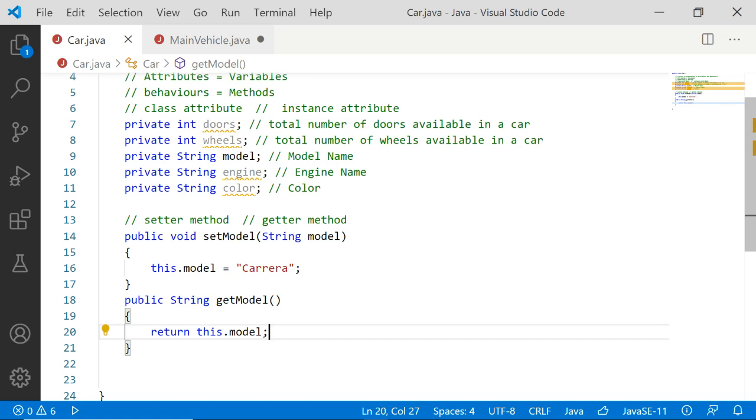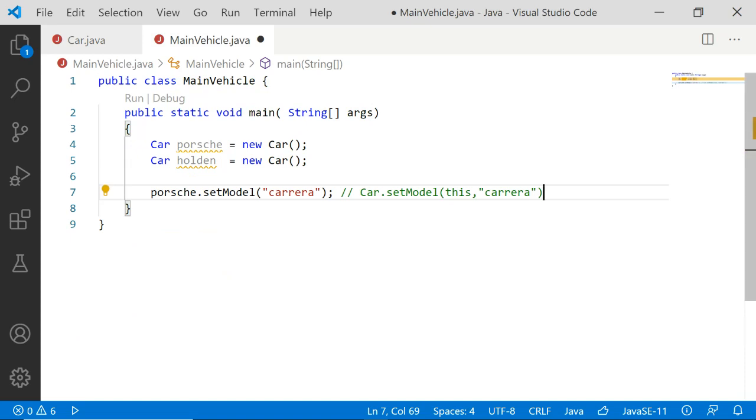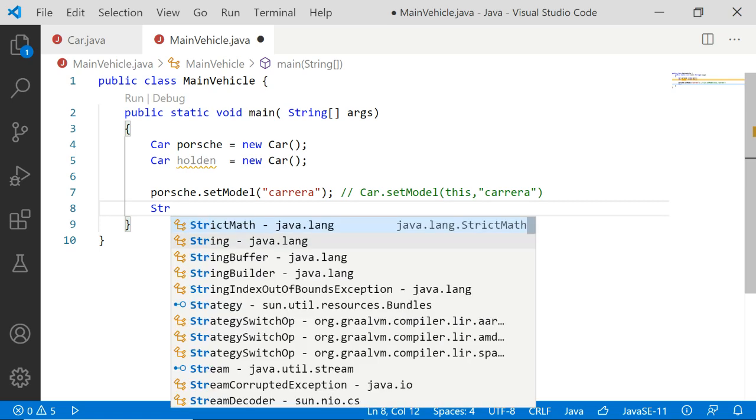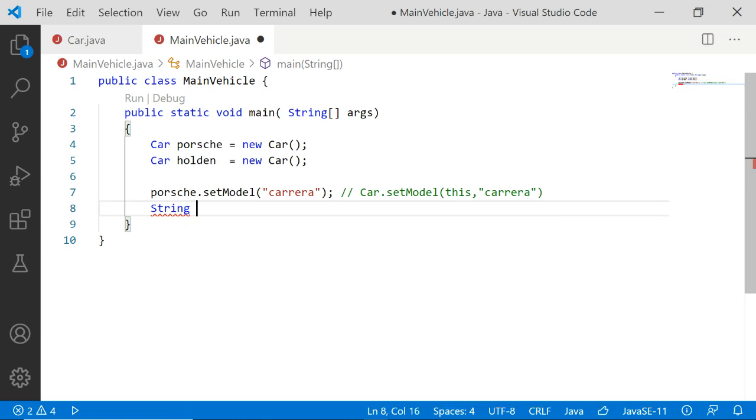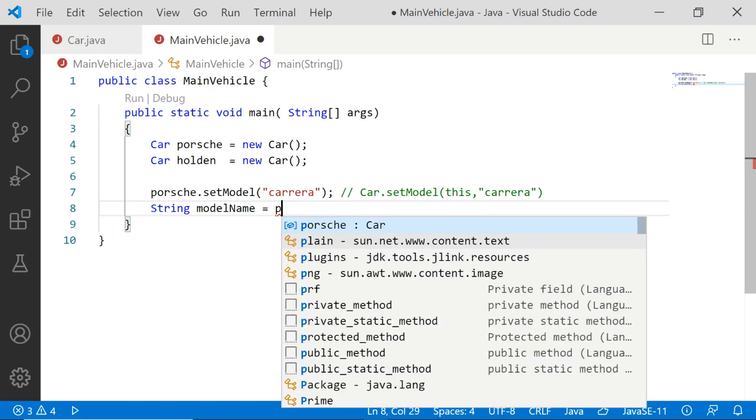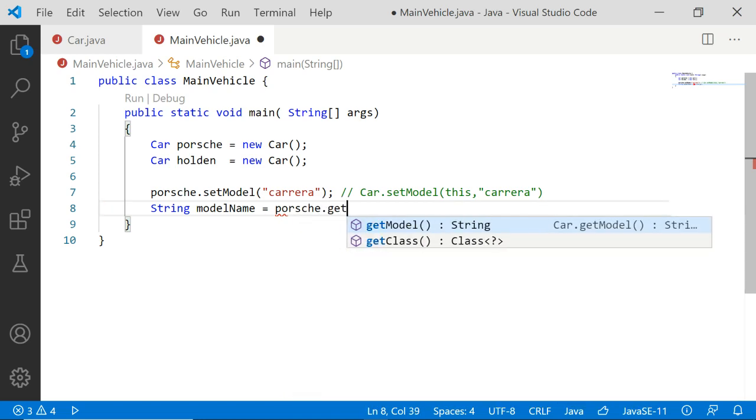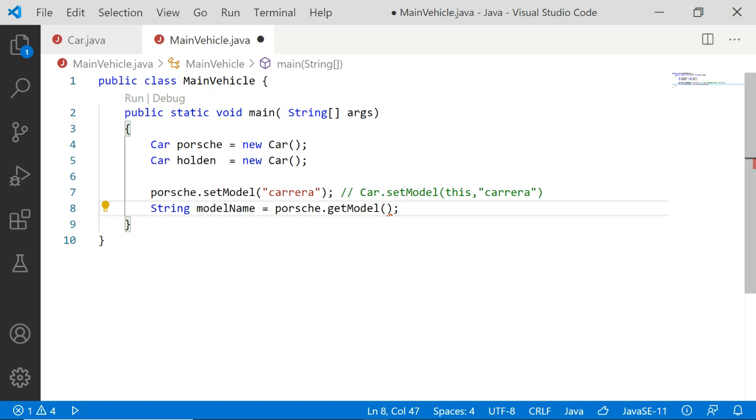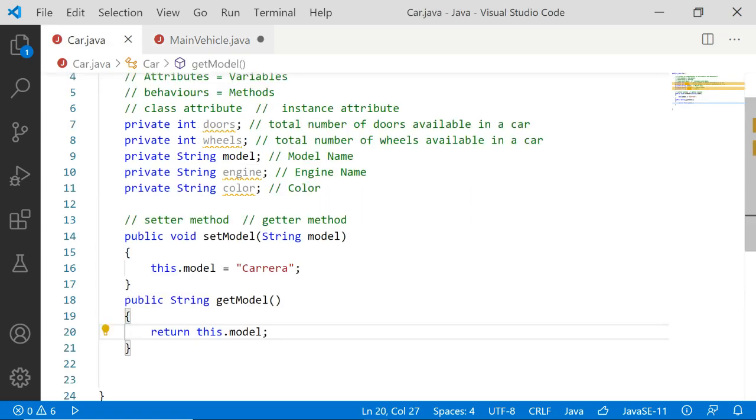Okay, now here what we can do, we will just take a string. We'll take a variable called modelName. We'll take the variable modelName equal to, we will call parse.getModel. And when you call getModel, what will happen? The name of this object, parse, will be sent here to this keyword. So this will be referring to parse. So what is parse.model? Parse.model, already we set it to Carrera.